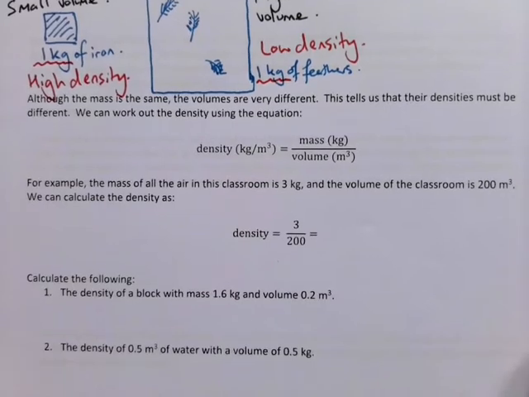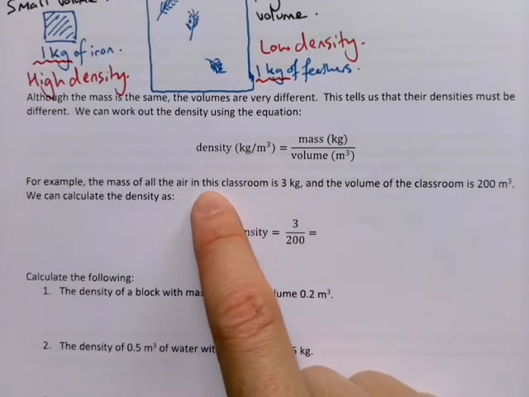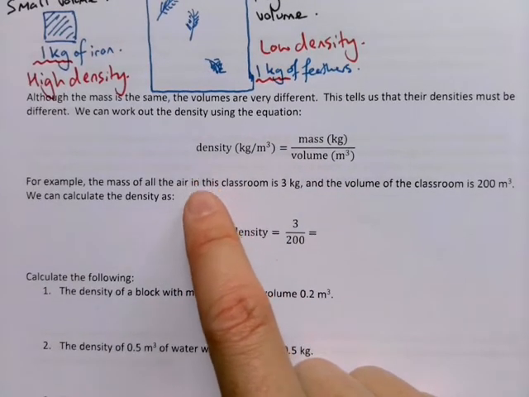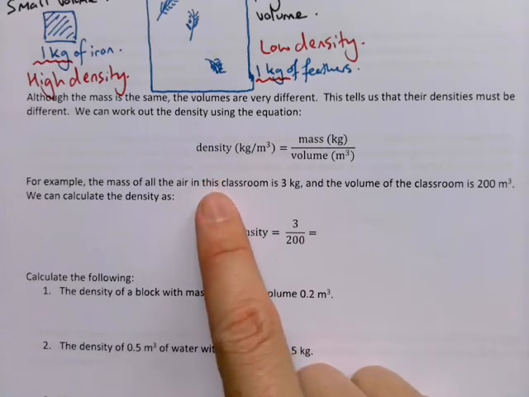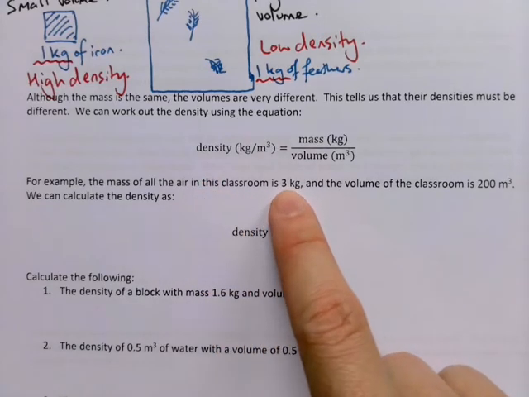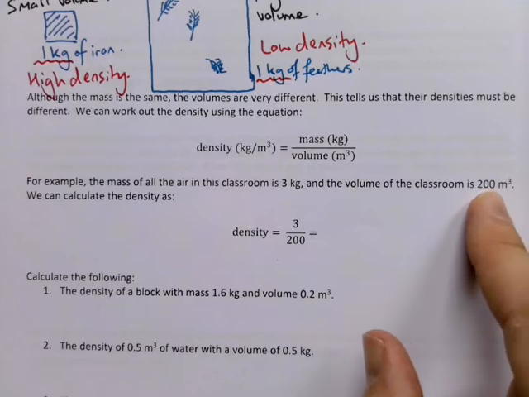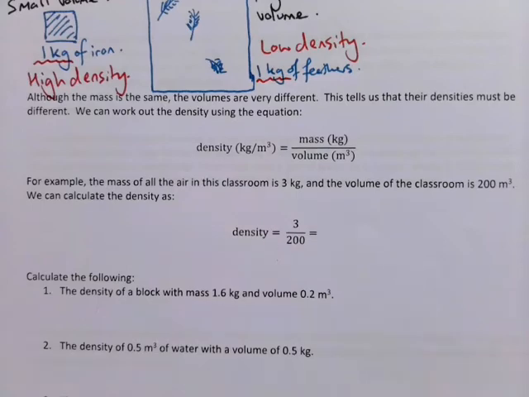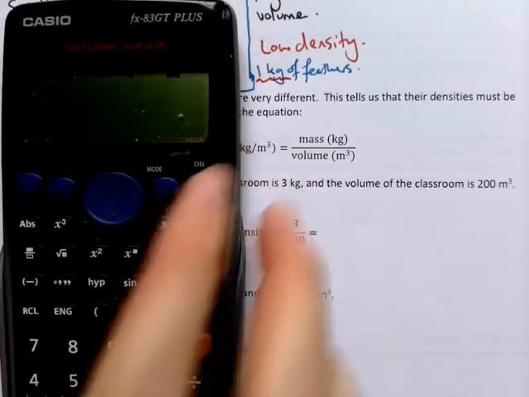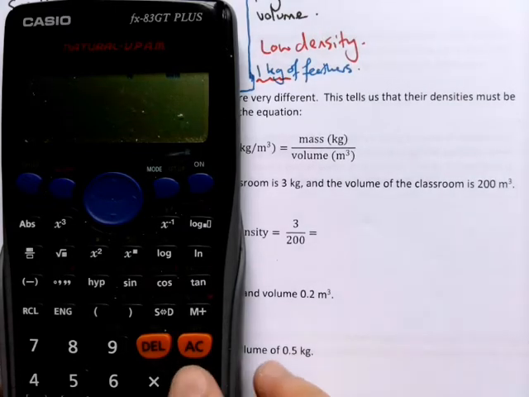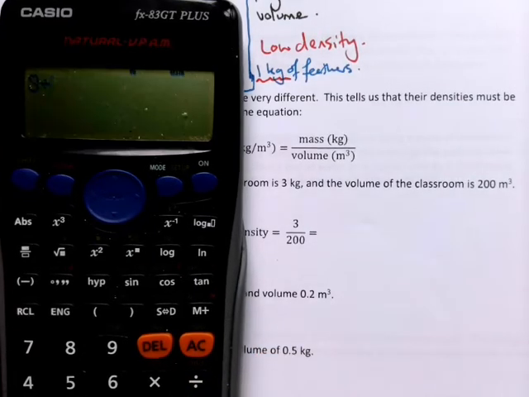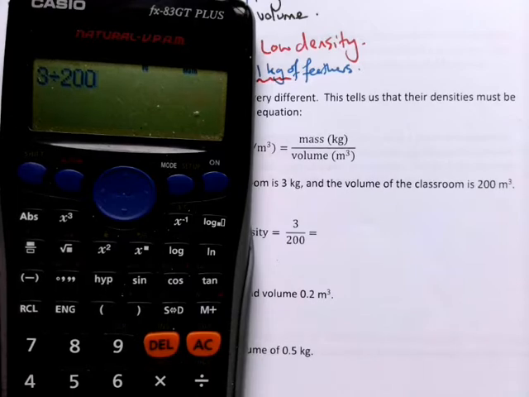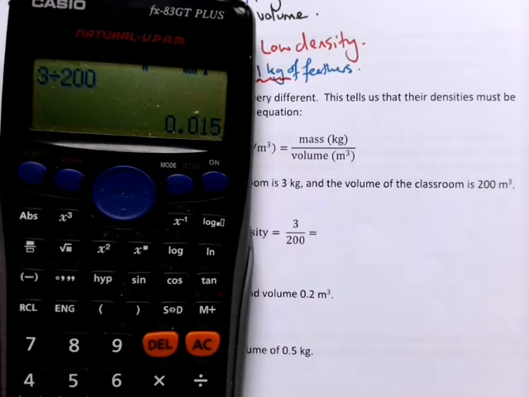For example, the mass of all the air in this classroom, well, not this classroom, but if we were in our classroom in the biology lab, it would be 3 kilograms. And the volume of the classroom is about 200 meters cubed. So we can calculate the density as simply the mass divided by the volume. If we do that calculation, which is 3 divided by 200, I get 0.015.